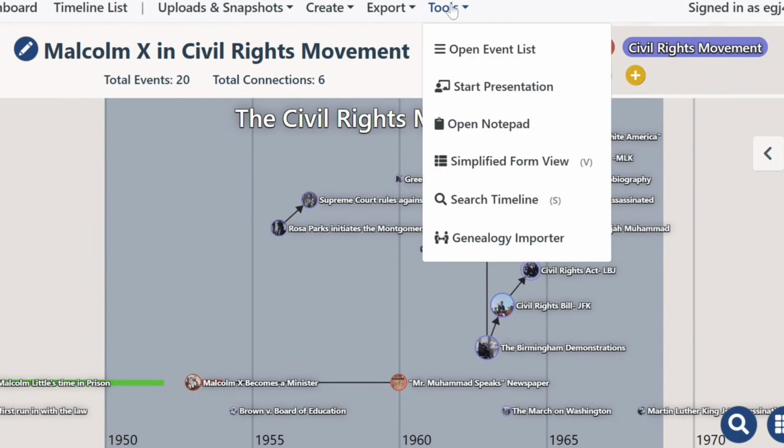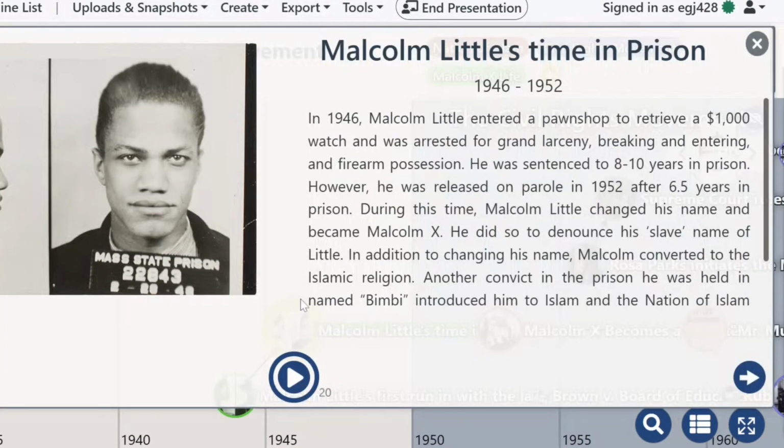Malcolm X became an influential figure and a speaker of the rights of African American citizens who followed the Islamic religion. Malcolm X's name was actually Malcolm Little until he was arrested in 1946 for grand larceny, breaking and entering, and firearm possession. During this time, he met another inmate, whom he called Bimby, who introduced him to Islam and the Nation of Islam, which is currently known as Black Muslims.